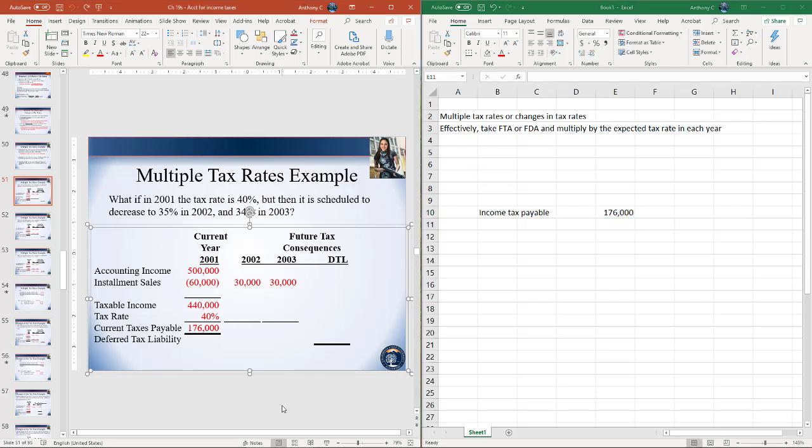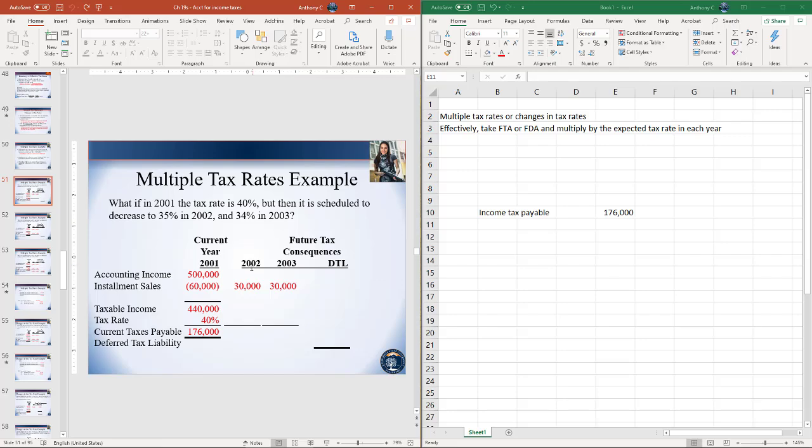Now to calculate our future tax consequences, we're going to collect $30,000 of the cash from the installment sales in 2002 and $30,000 in 2003. So we'll take these future taxable amounts and we'll multiply them by the expected tax rate in the year we expect to collect this cash.